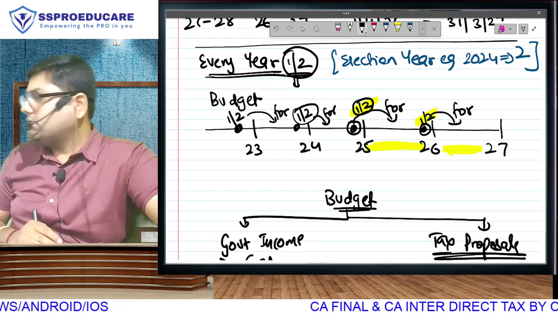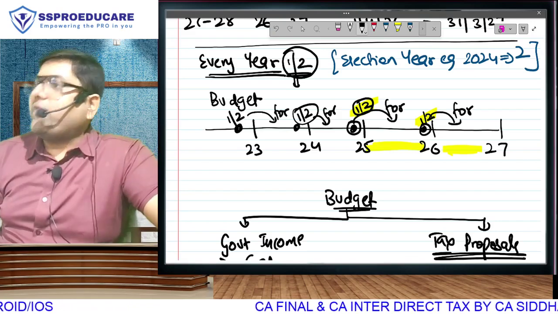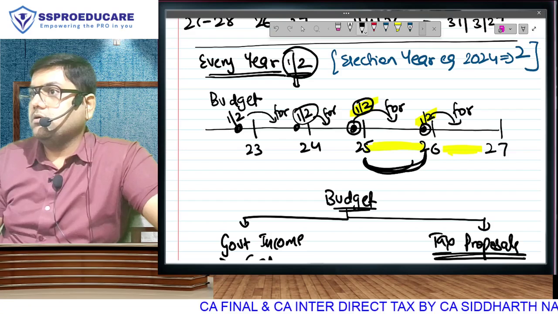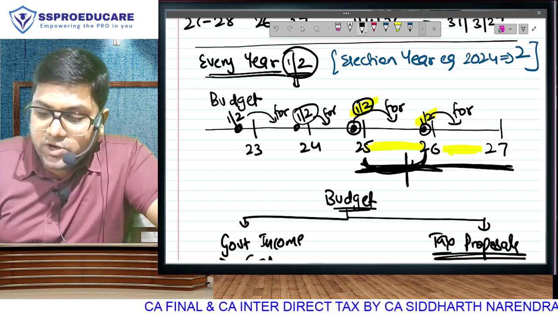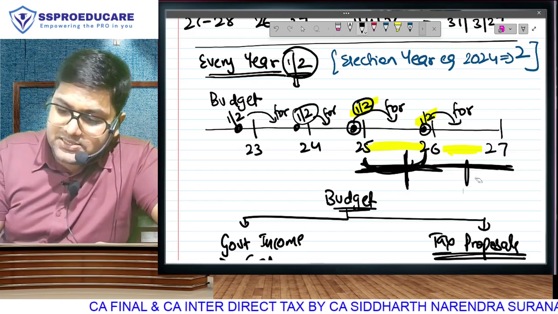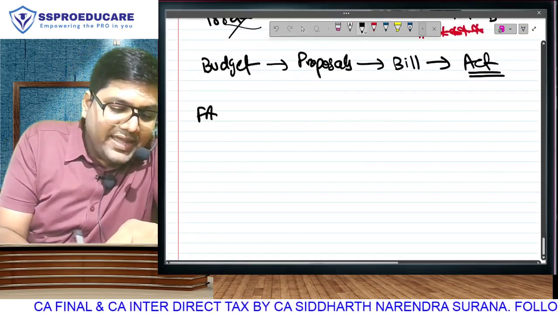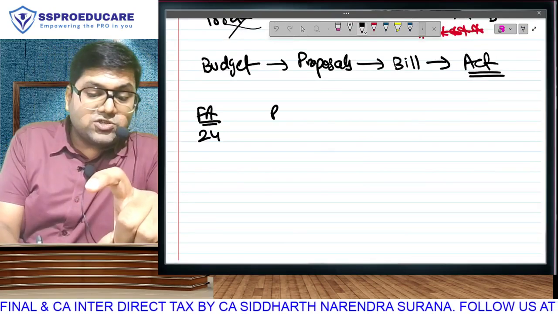Last part, we are getting there. This is going to get converted into Finance Act, which will give you tax rates of this year. But you don't have to calculate here. You have to calculate here, because this is going to be your income earning year. Calculation will happen here. So do you realize the cycle is what? That if we have a Finance Act of 24, so that will give me tax rates of which previous year?